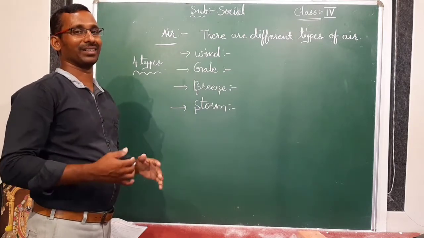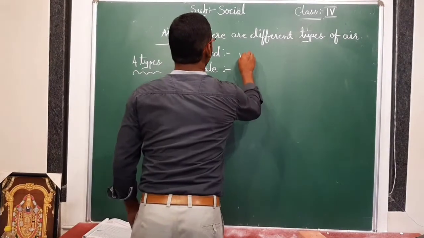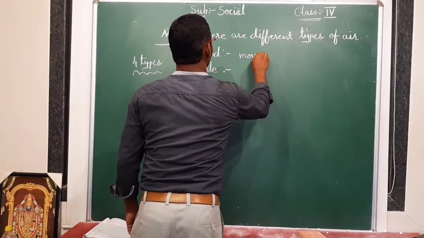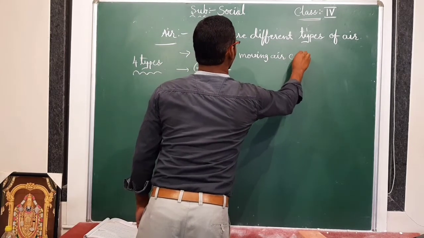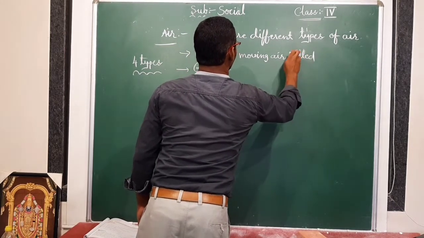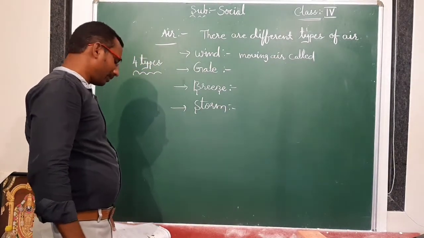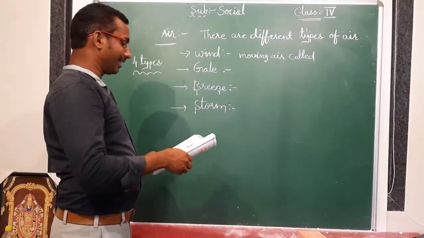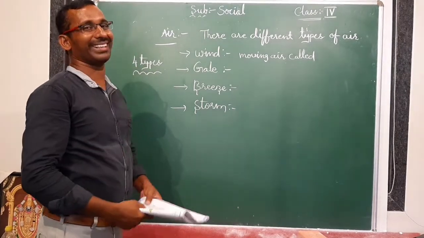Blowing air. Moving air is called wind. So when the sun shines, it heats up the air around the land and the warm air goes up and rises.